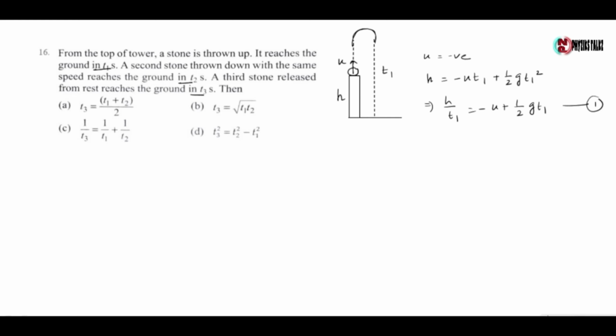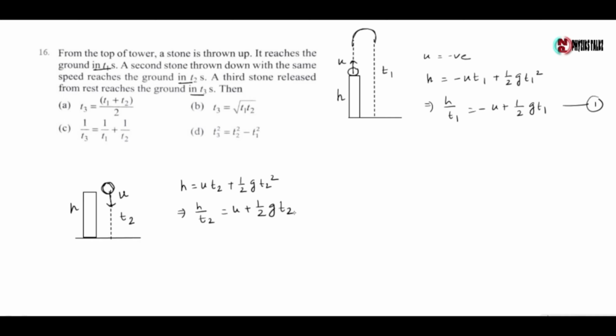This is equation 1. Now for the second case, the ball is thrown vertically downward with the same speed u, and the time taken by the ball to reach the ground is t2. So when the stone is thrown vertically downward from the top of the tower, h is given by u t2 plus half g t2 square. So here h by t2 equals u plus half g t2, which is equation 2.